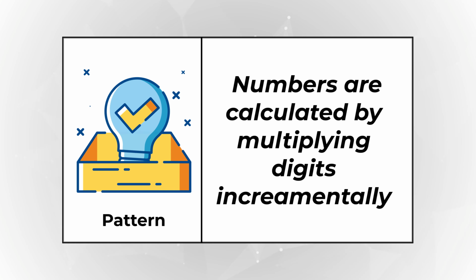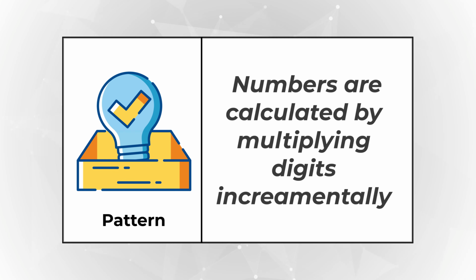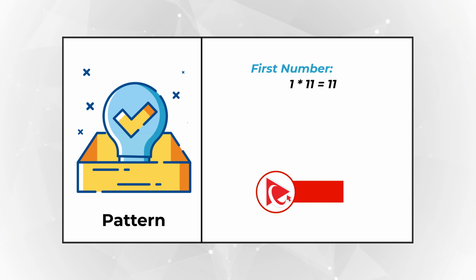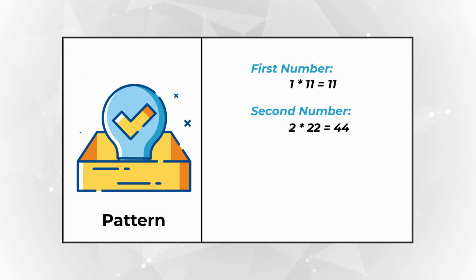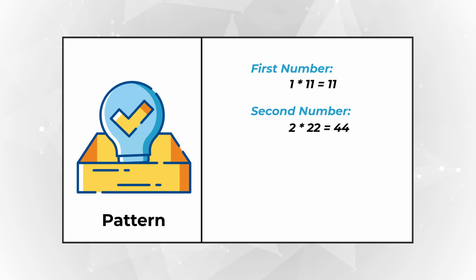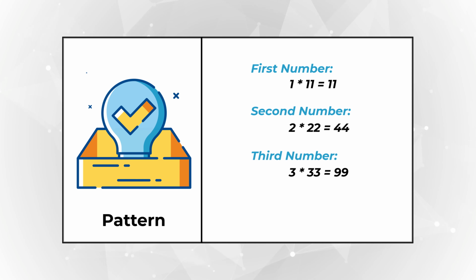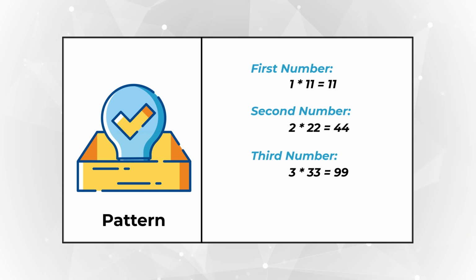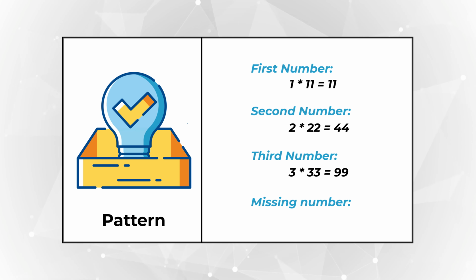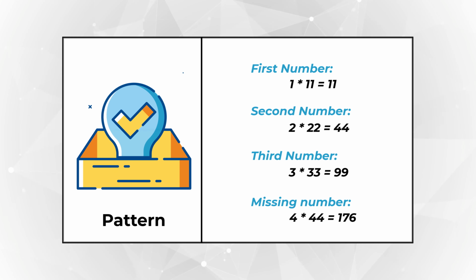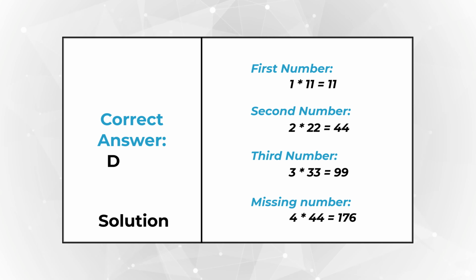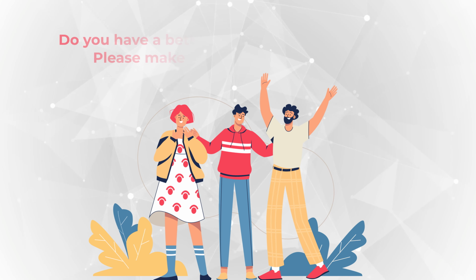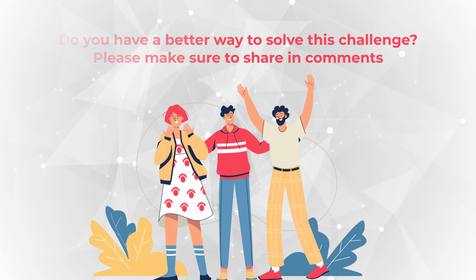The way the first three numbers are calculated is by multiplying the single digits incrementally. For example, the first number is 1 multiplied by 11, which is 11. The second number is 2 multiplied by 22, which equals 44. The third number is 3 multiplied by 33, which equals 99. So the missing number can be calculated as 4 multiplied by 44, which equals 176. So the correct choice here is choice D, 176. Hopefully you've nailed this question and now know how to answer similar problems on the test.